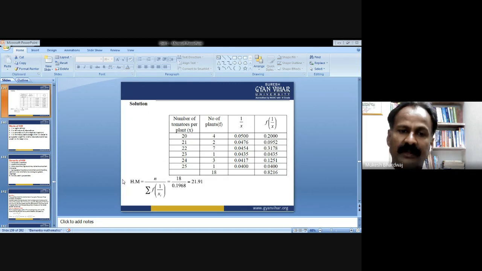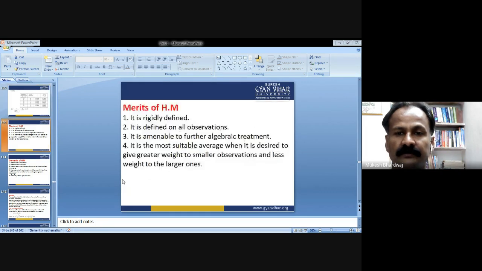Now the harmonic mean is given as 1 upon 0.8216 divided by 18. Okay. So finally we got the solution, which is 21.91. This is called harmonic mean. Clear? So this is an example for the grouped data or frequency distributed data.